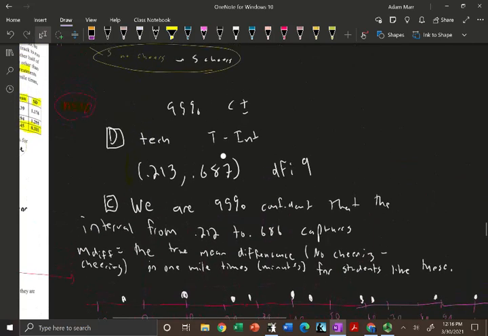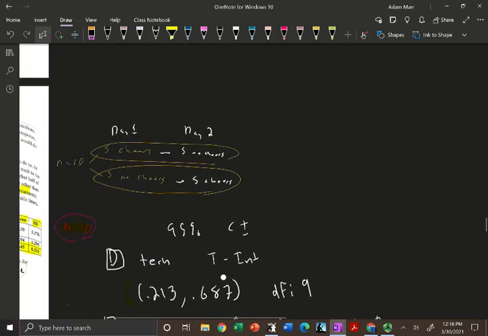Okay, now we're going to do. So in this case, I'm using my calculator. I remember that it's a 95% confidence interval. All right, that's just my notes. I don't have to write that down. I'm just making sure I remember that. So I went right here.